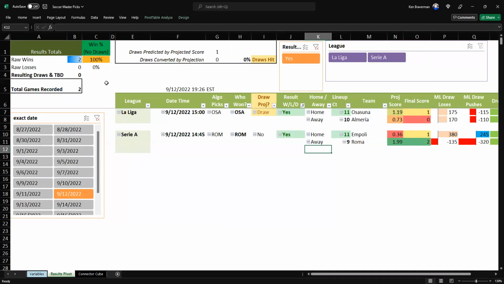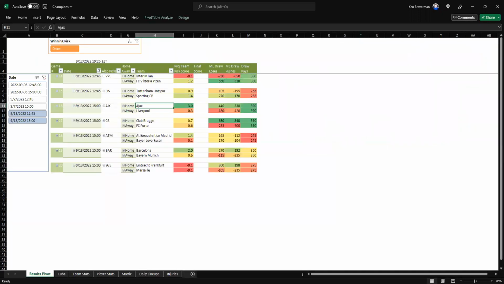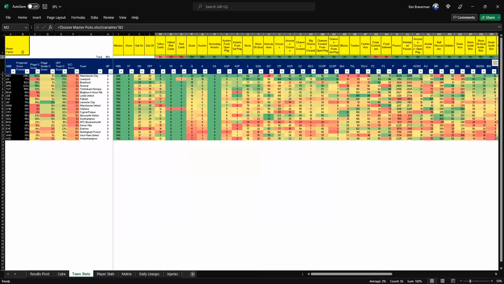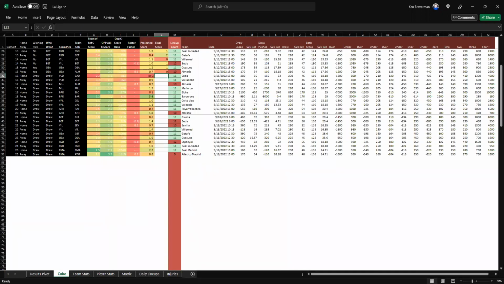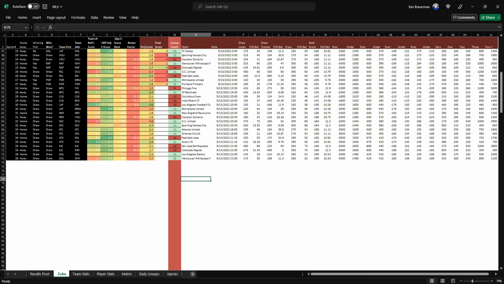You're looking at a master soccer picks file. This soccer picks file is talking to all the individual algorithms for all the individual leagues, like Champions League, Bundesliga, Serie A, English Premier League, Liga MX from Mexico, La Liga for the Spanish, Ligue 1 for the French, and MLS for Major League Soccer.